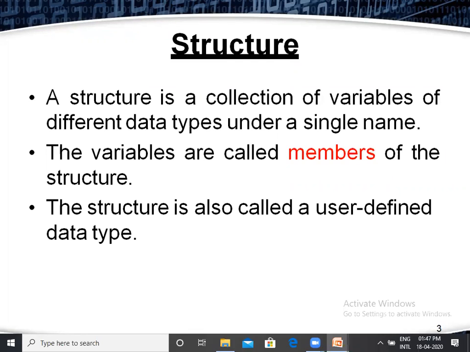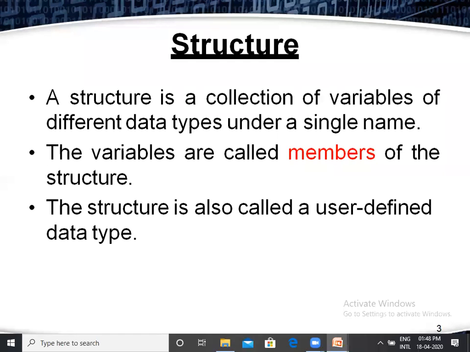Like that, a structure is a collection of variables of different types, and we give a single name. Each and every different data item is called a member. So that's why, in the second line, the variables are called members of the structure.